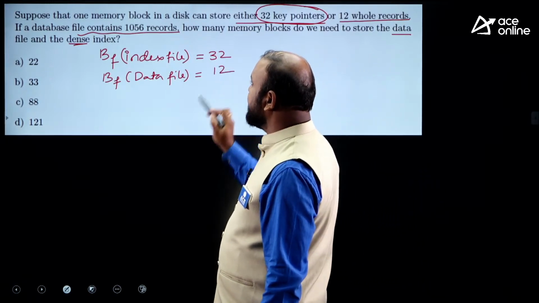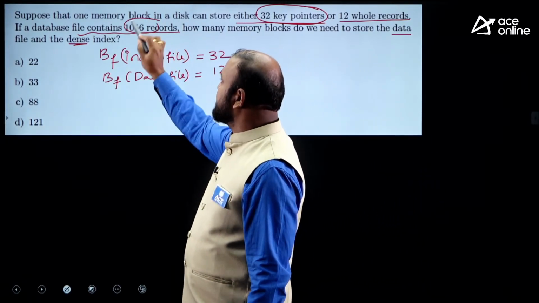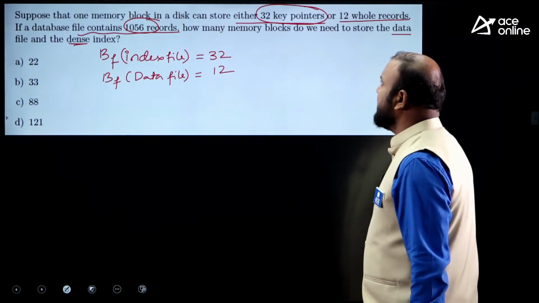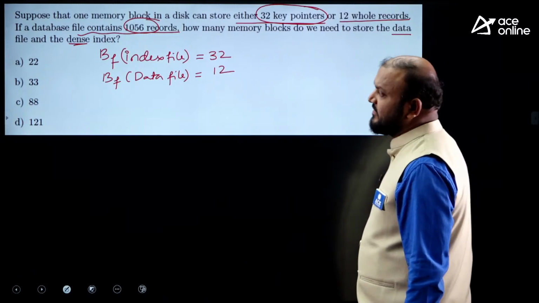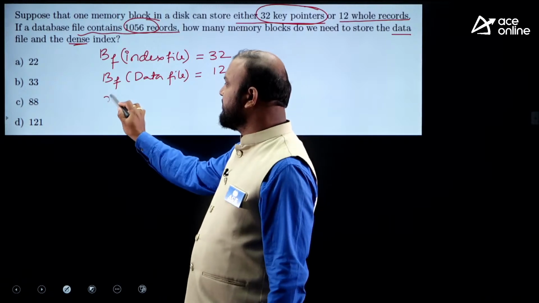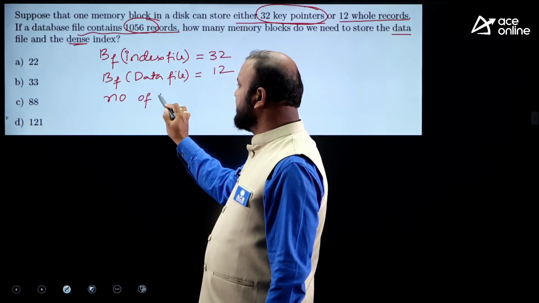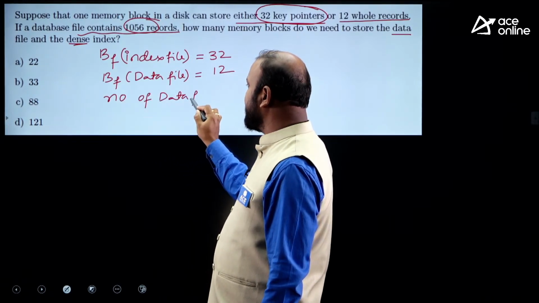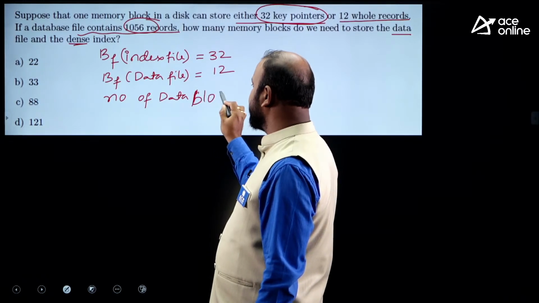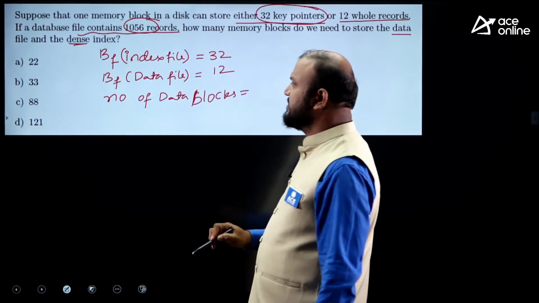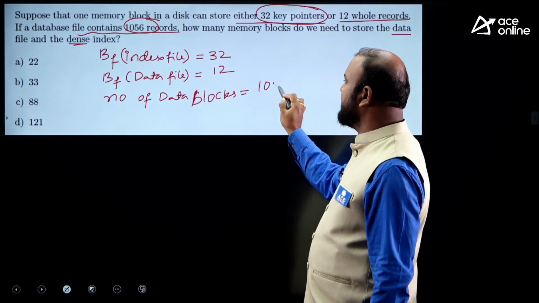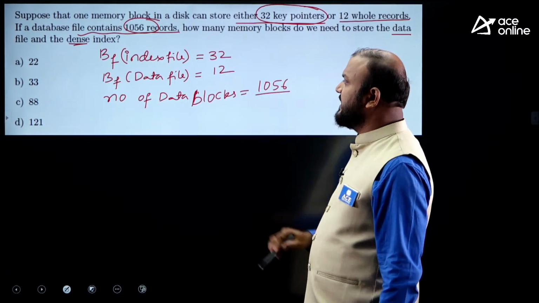If the file contains 1056 records, how many memory blocks do we need to store the data file? So, number of data blocks. How do you calculate the data blocks? Number of records 1056 divided by 12 records in each block.